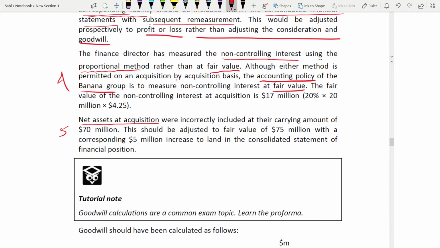So the fair value of NCI at acquisition is how much? The fair value of NCI at acquisition is 17 million. How 17 million? 20% of 20 million into 4.25. You have acquired 80% of Grape, so NCI is definitely 20% of 20 million into 4.25.